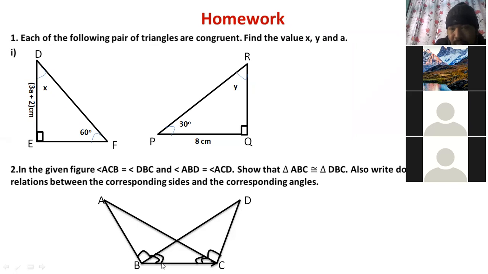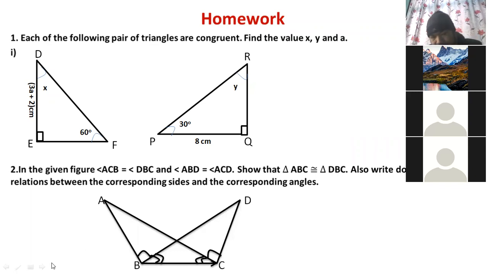Sir, corresponding angle will be what? Wait. Which side is equal here? BC is equal, no? Yes, BC is equal with BC only. That's why, what is the angle opposite to BC? Angle A and angle D. Corresponding angle to A is angle D, angle A and angle D only.